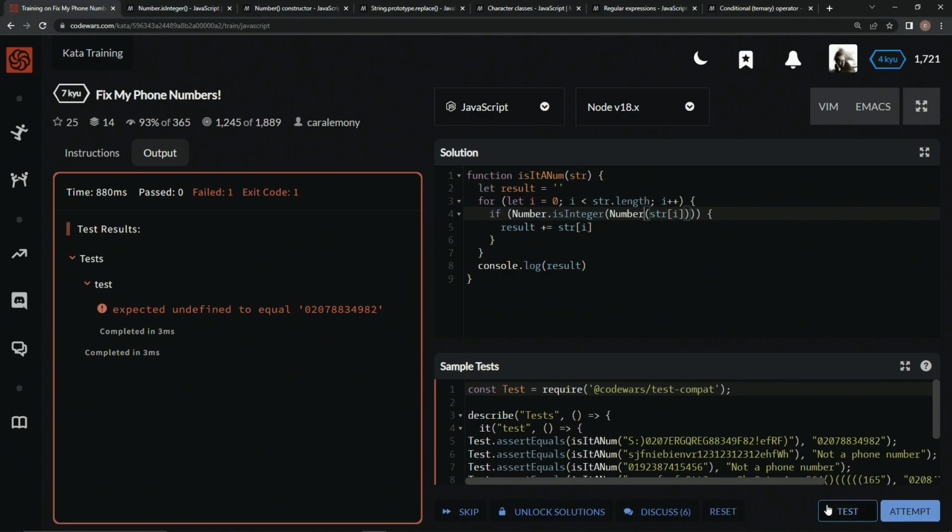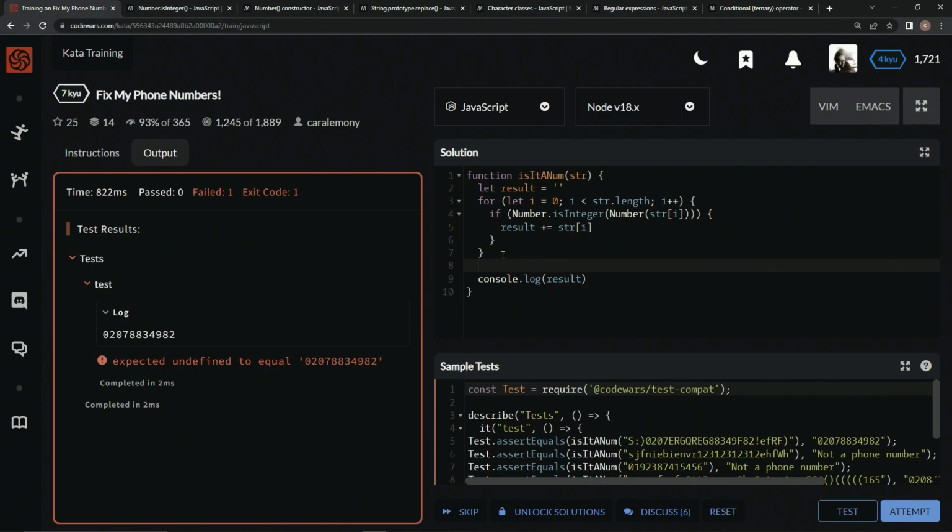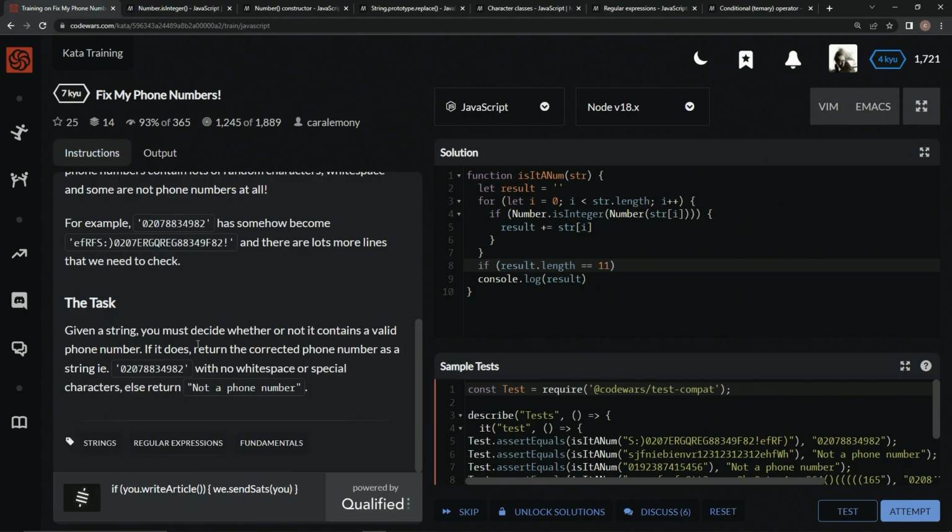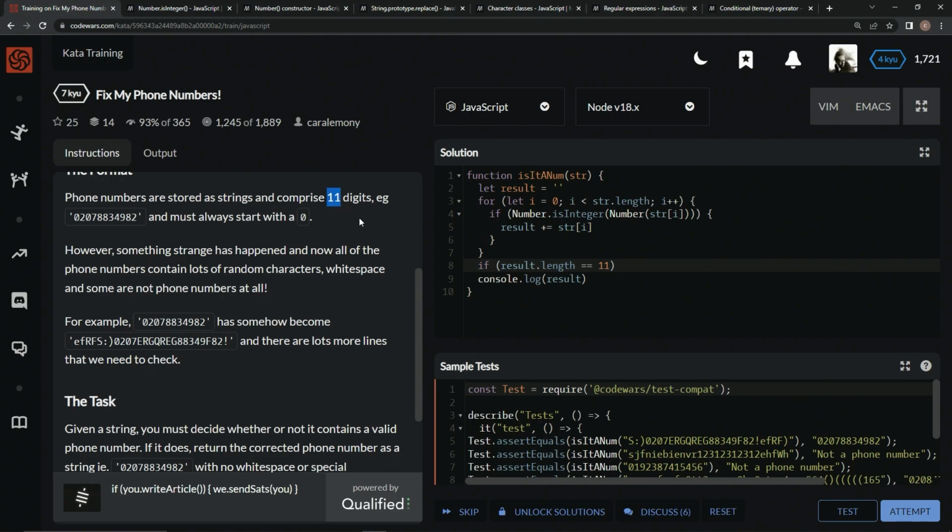So now let's check the result. And there we go. Now we've got this going on. So we can come down here, and since that's the case, we'll just say if result.length equals 11, right? Because that's one thing about it. Where does it say 11? Right here. It comprises 11 digits. All right. So if that's the case, and it's got to start with 0 also. So and result at 0 equals 0.